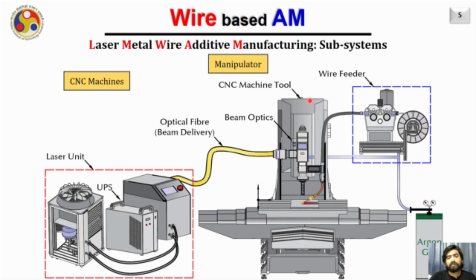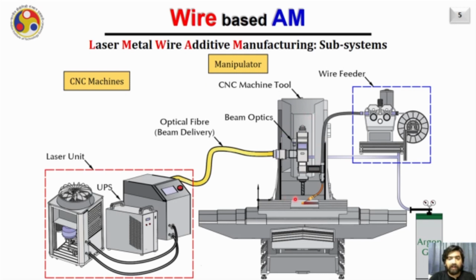Usually, these CNC machine tools are dedicated only for laser cladding system, or very popularly also retrofitted on the existing CNC machines. When the laser cladding is retrofitted on an existing CNC machine, the CNC machine is capable of doing the machining operation as well as it is capable of doing the deposition operation. What you are seeing here right now is not a hybrid system. It is having only one possibility, as there is no machining unit attached here.